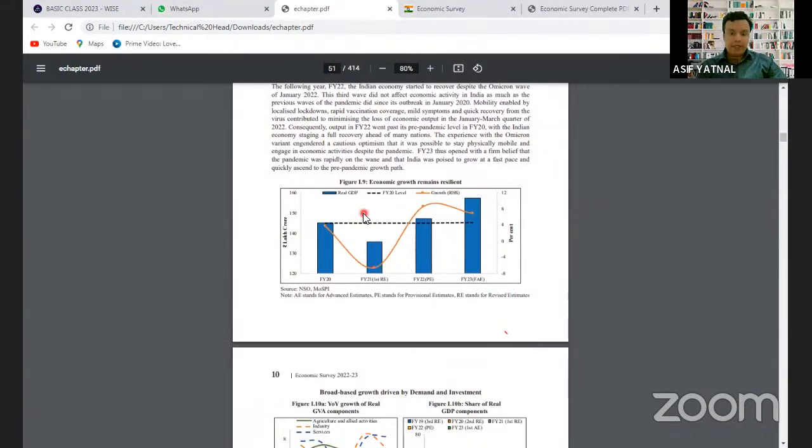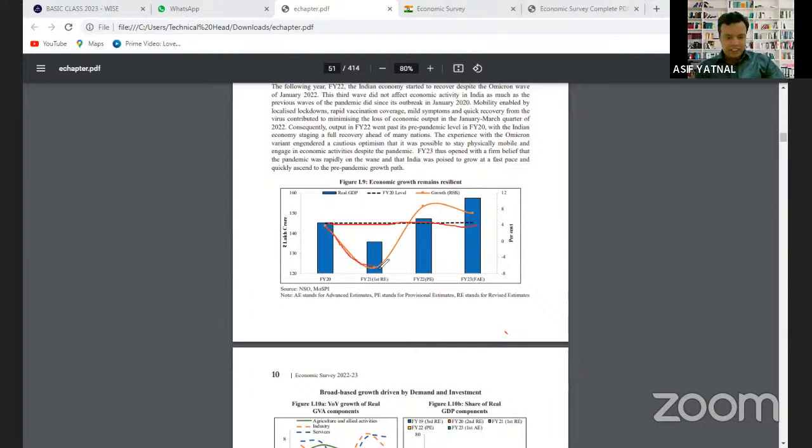तो real GDP is explained here, real GDP as well as the current prices GDP, that is called nominal GDP. तो real GDP अगर हम देखेंगे as per the government in financial year 2023 real GDP has increased. That is what is explained here. अब यहाँ अगर हम देखेंगे ये जो येलो लाइन है, this yellow line is a growth rate and these bar graphs are the real GDP. And ये जो dotted line है, this is actually the nominal GDP. ये nominal GDP है और ये real GDP है.